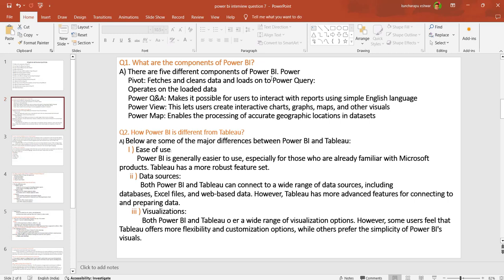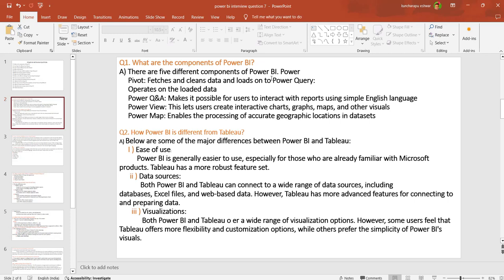Both Power BI and Tableau connect to a wide range of data sources, including datasets, MS Excel, and web page data. However, Tableau has more advanced features for connecting to and preparing data compared to Power BI.